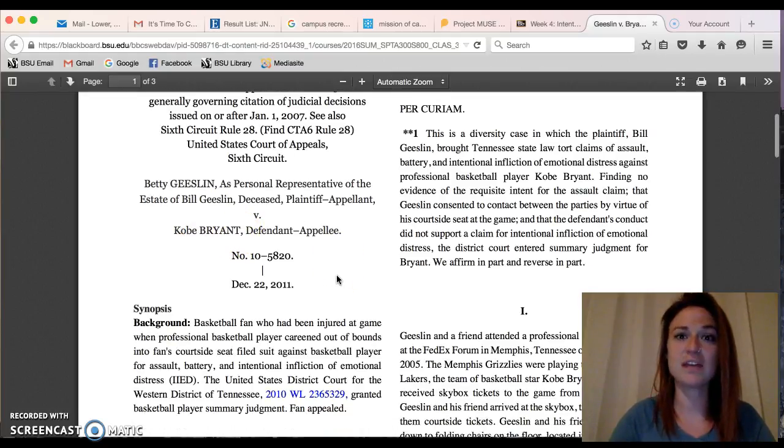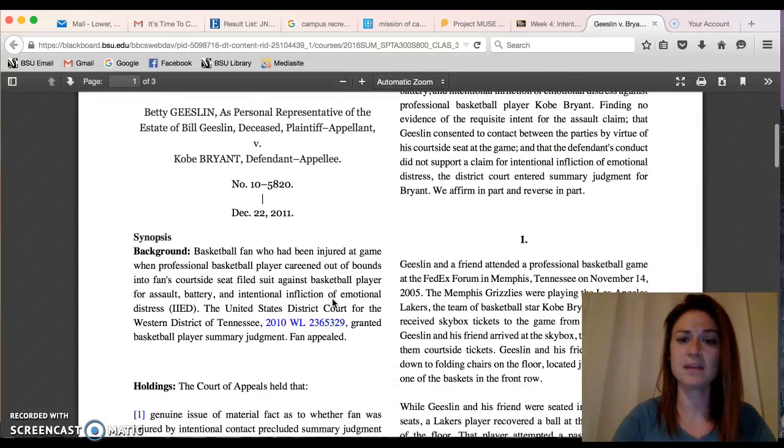And once again, remember that facts of the case and the legal issue and the procedural history should all be found at the very beginning of the case, the first page or the top of the second page. And then the plaintiff's arguments and the defendant's arguments are found in the middle of the case. And the court's judgment, that is found at the very end of the case. However, the reasoning for that court's final judgment will be found throughout the middle section of the case. Yeah, here is the case.